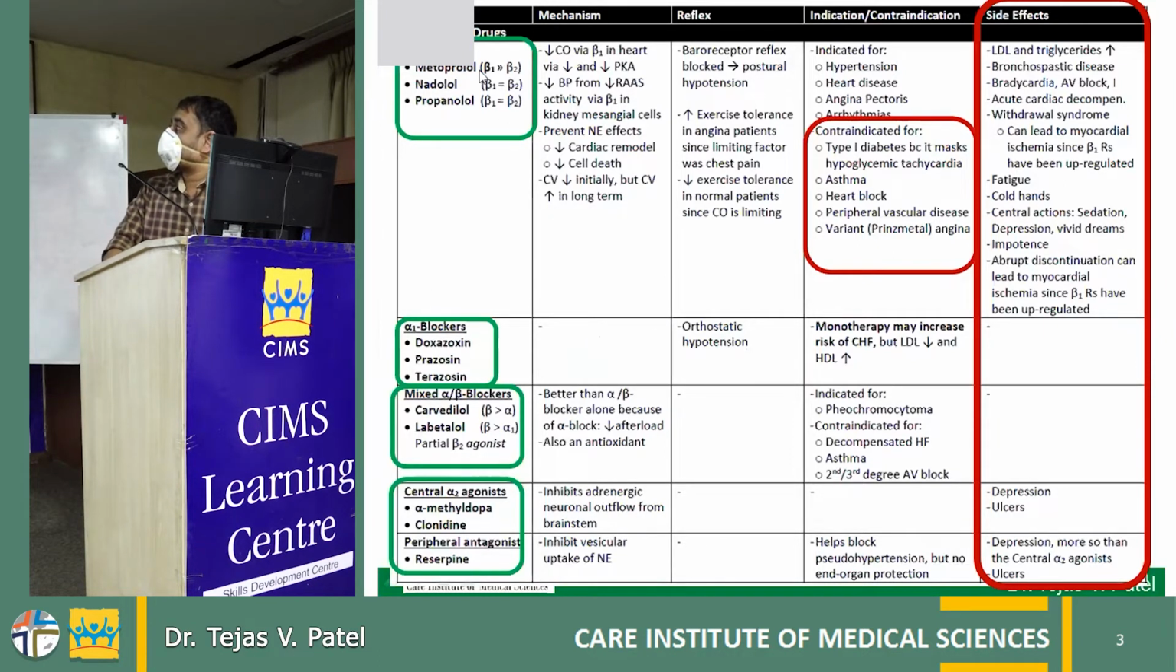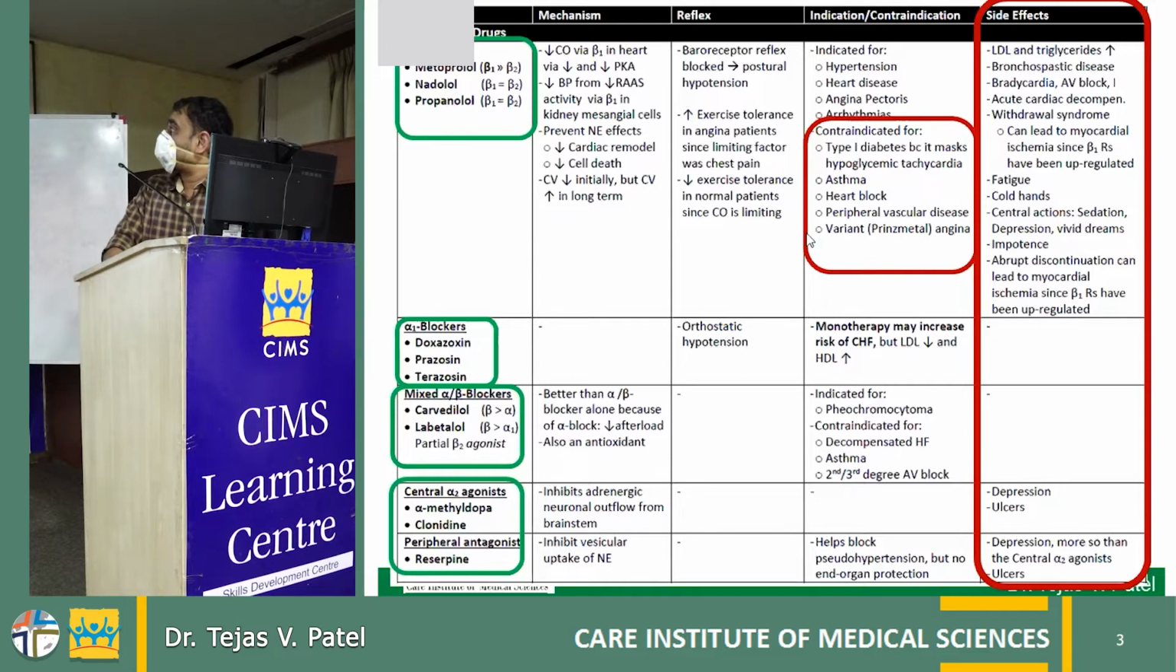So beta blockers, we know these are the selective beta blockers: metoprolol, nadolol, propranolol. Especially if you see metoprolol, it is selective because it is acting only on the beta 1, while propranolol is acting on both beta 1 and beta 2, so it is not selective. So there are a few of them which are selective, few of them which are not selective.